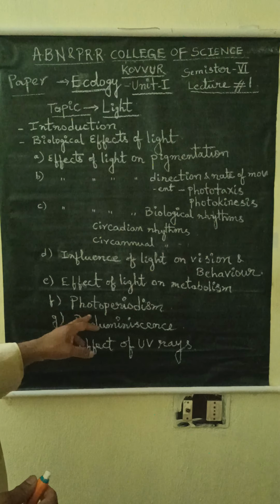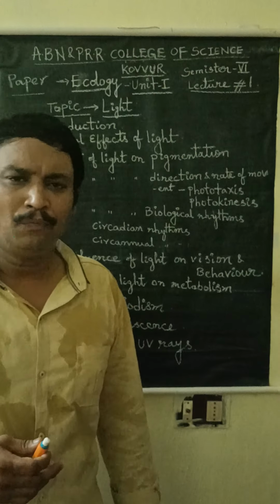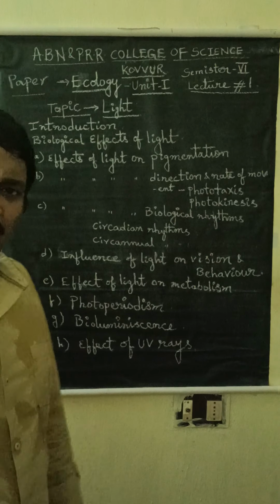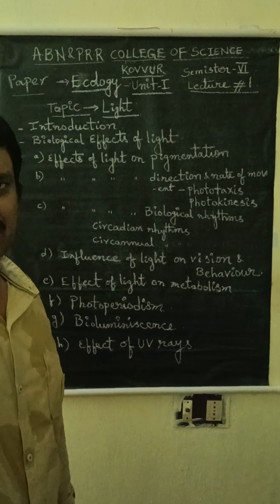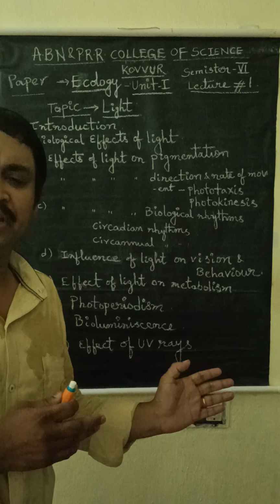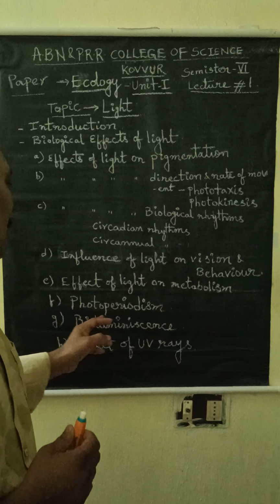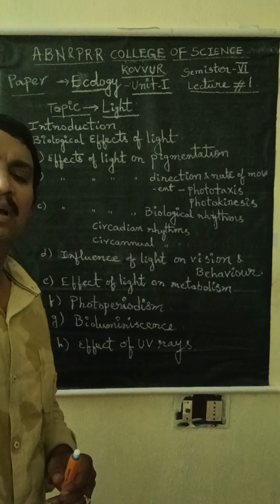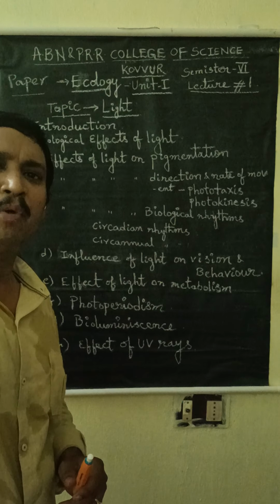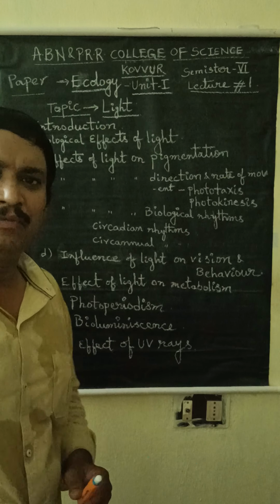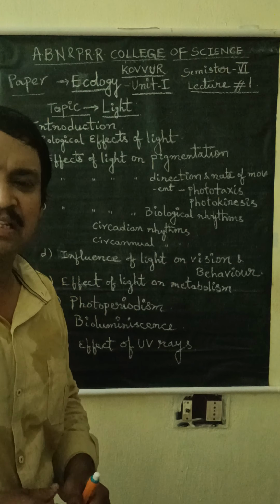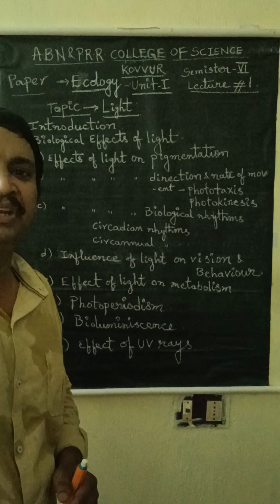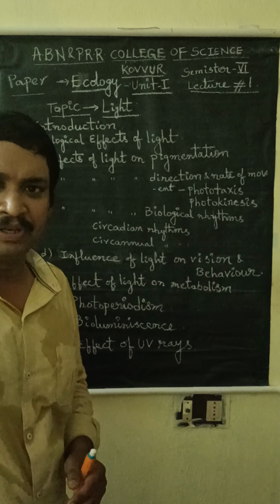Next, photoperiodism. Photoperiodism means the duration of the light. The duration of the light which is available to the living organisms is called photoperiodism. The amount of light which is very important for the living organisms to perform all activities is called critical photoperiod.